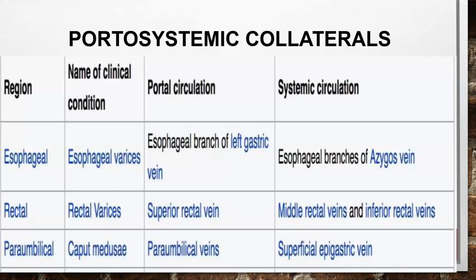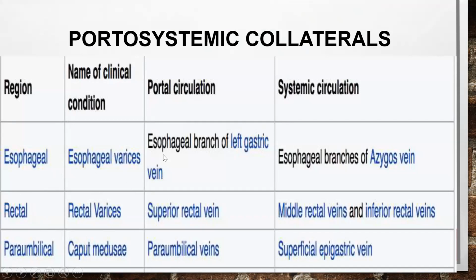So what are the portosystemic collaterals we know of? There are 5 actually. 3 are very important. The esophageal collaterals, which when increased will lead on to esophageal varices. Rectal collaterals, which will lead on to rectal varices and hemorrhoids. And the paraumbilical varices, which will lead on to caput medusae.